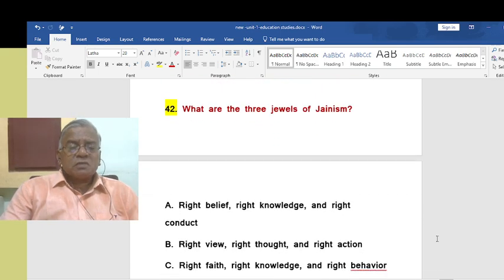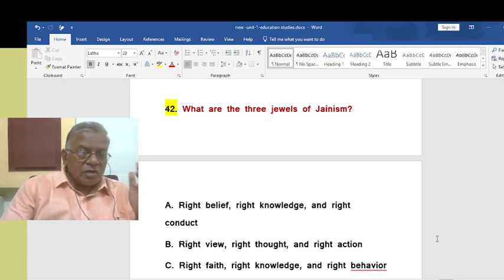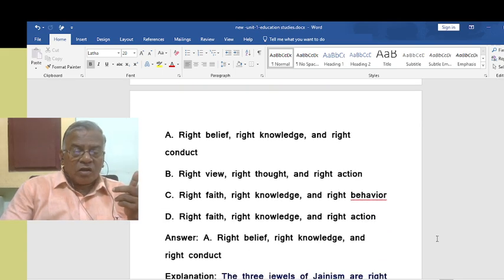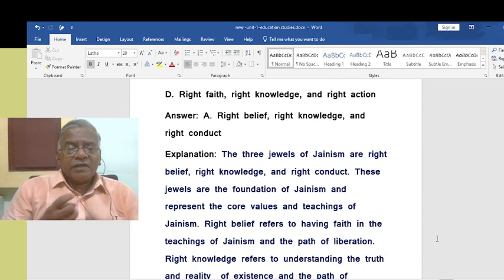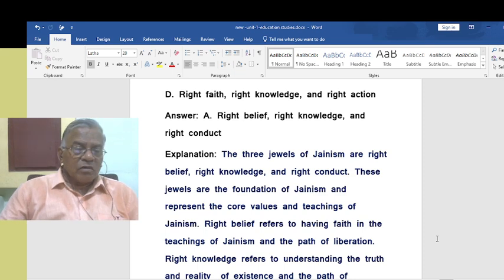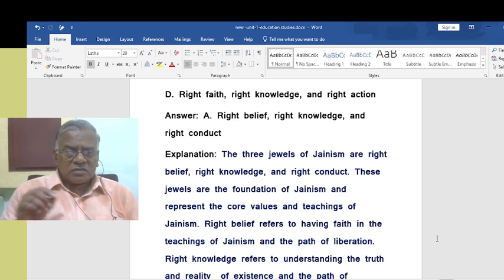What are the three jewels of Jainism? Like the three jewels of Buddhism, there are three jewels of Jainism. What are they? They are right belief, right knowledge and right conduct, right behavior. These are the three jewels of Jainism. Right faith or right belief, right knowledge or right wisdom, and right conduct, right behavior. So what does this signify? What is the importance of these three jewels?